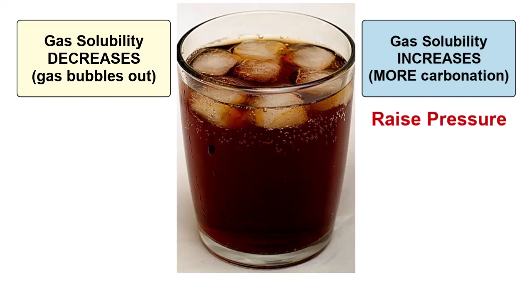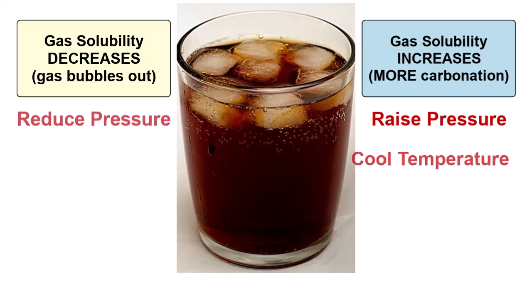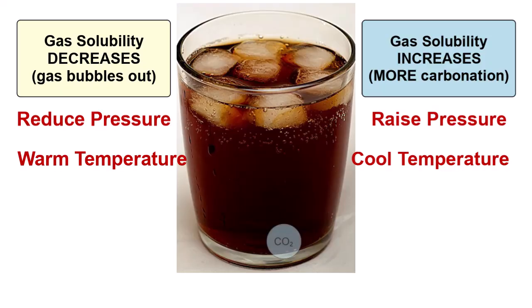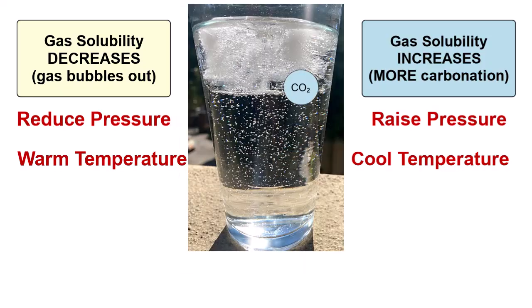Sodas are bottled at bottling plants, where high pressures are used to increase the carbonation. When the sodas are opened, that pressure is released. The solubility decreases and the carbon dioxide dissolves or bubbles out. When sodas are warmed, especially after they've been left out and open for a while, the solubility decreases and there is less carbonation. We call these sodas flat.